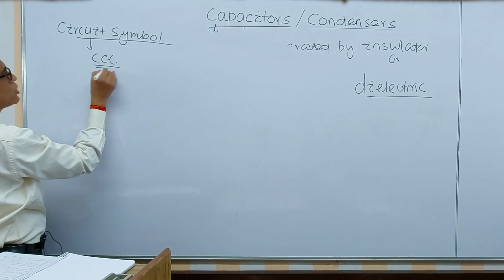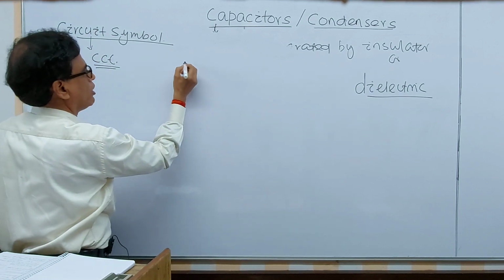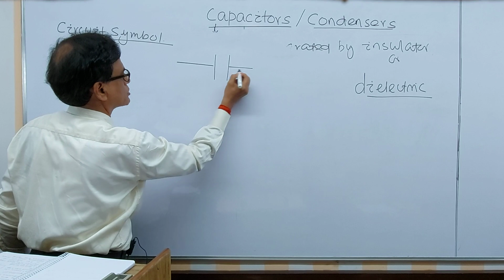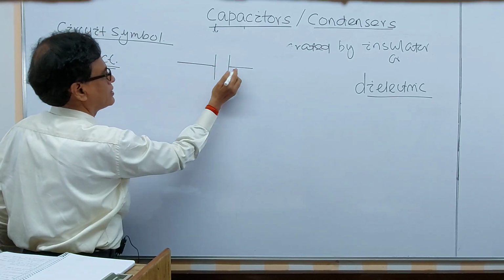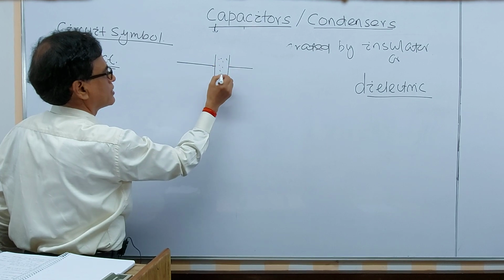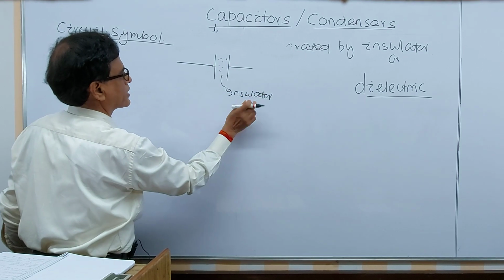I am writing it in short as CCT. The circuit symbol of any capacitor is like this: two parallel plates. This is one terminal, this is another terminal, these two are conductors, and here is the insulator or dielectric.